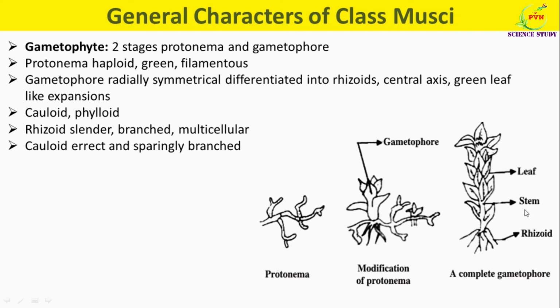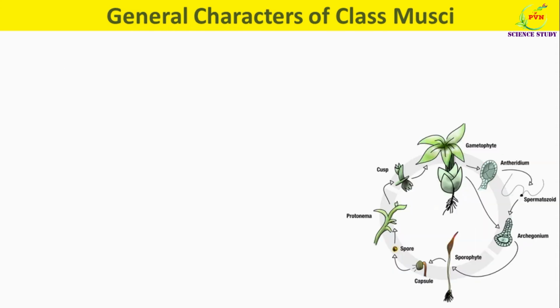Internally, cauloid shows a simple internal structure. Phylloids are spirally arranged on the stem and are attached to it by a broad base. They are sessile, linear to oblong, ovate, or subauricular in shape with entire margin and acute apex. So this is regarding morphology of gametophyte of class Musci members. Now we will see reproduction in class Musci.